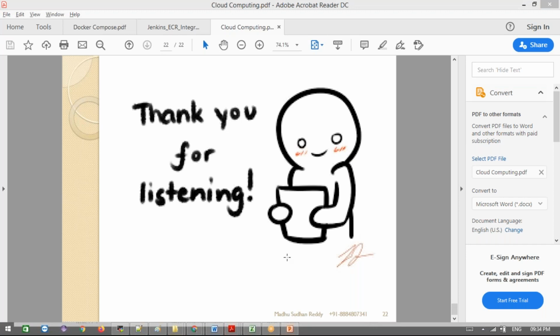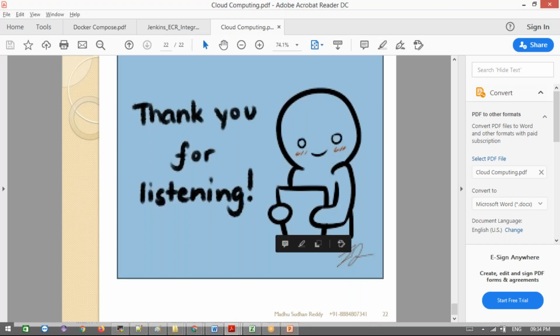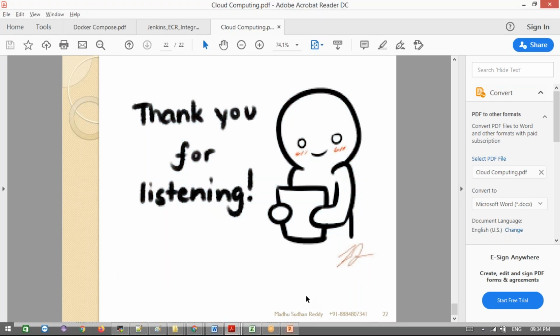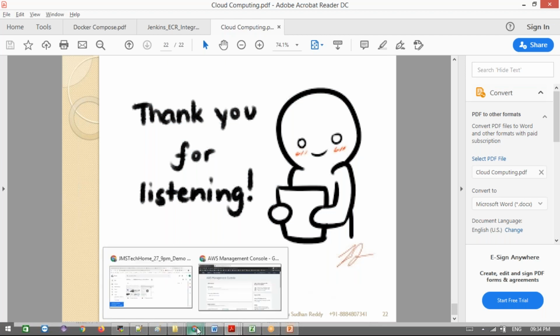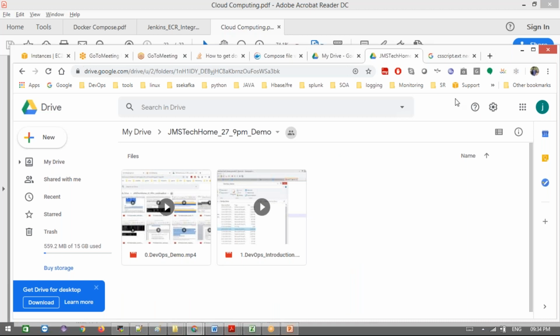Is it clear, guys? Clear answer overall on cloud computing and all. Now let's go and look at AWS, and see what exactly AWS means.